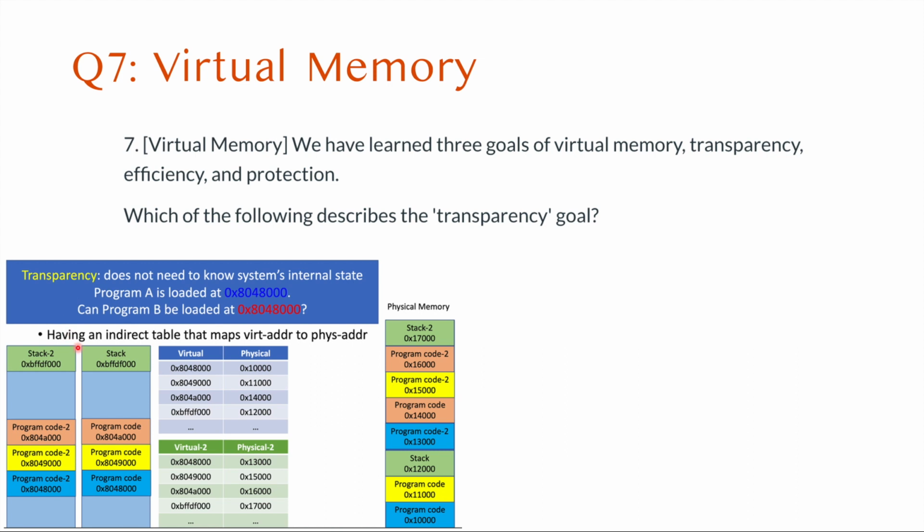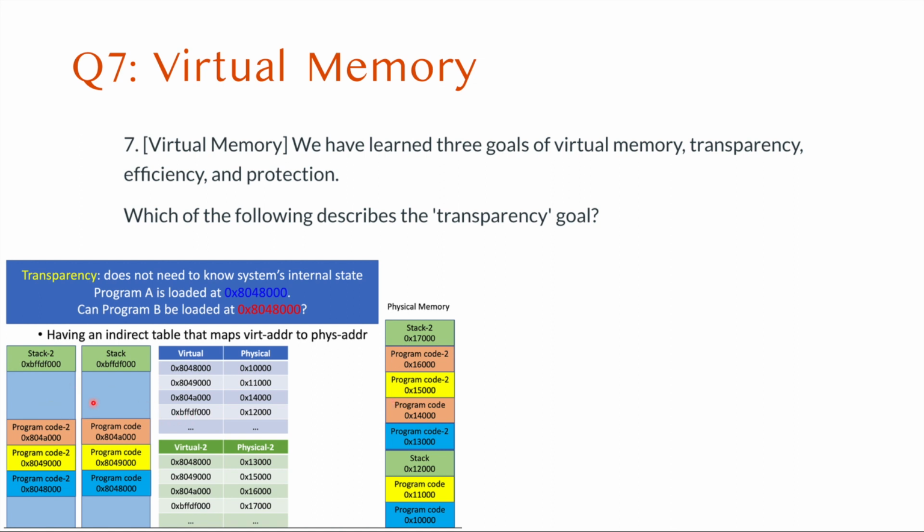Transparency means that when the program is loaded, it does not have to care what kind of memory layout in physical memory the system uses. Without virtual memory, we need to take care of which part of the physical memory is being used by one program, and the other program needs to be loaded at a totally different address.